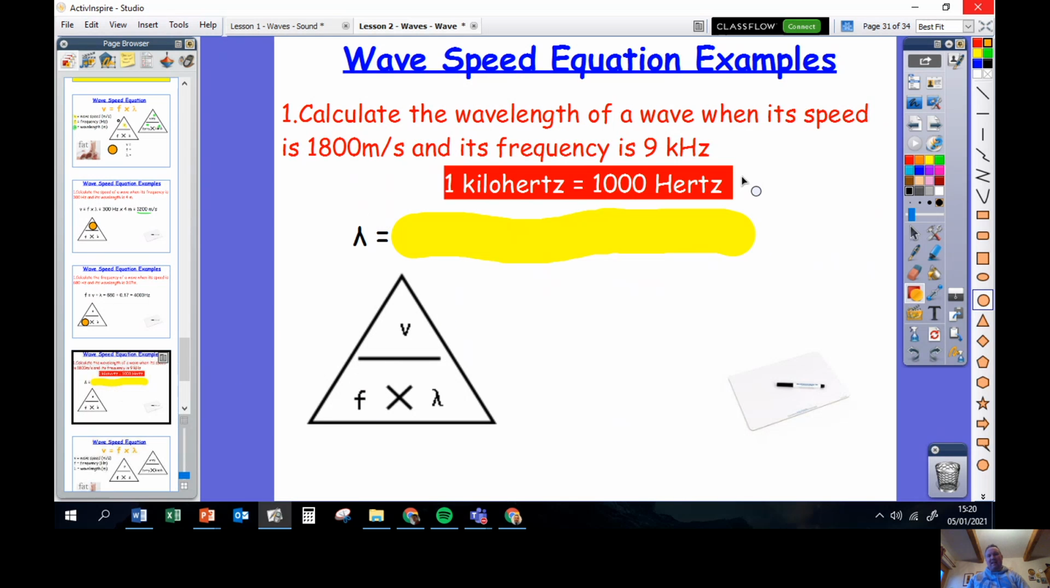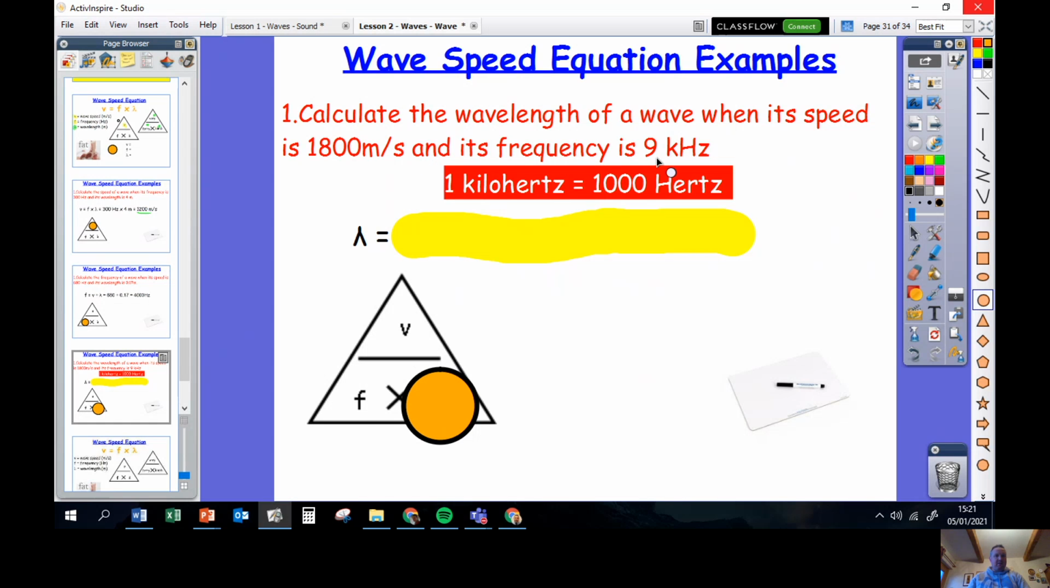Now, don't forget, just like in any physics sum, we can have kilo or milli versions of any of these units. For example, kilohertz means 1,000 hertz. So if I got a sum here where it said calculate the wavelength of the wave, where its speed is 1,800 meters per second and its frequency is 9 kilohertz, let's have a look. Wavelength: I cover up the wavelength part of the triangle. So to work out something's wavelength, I'm going to do speed divided by frequency.